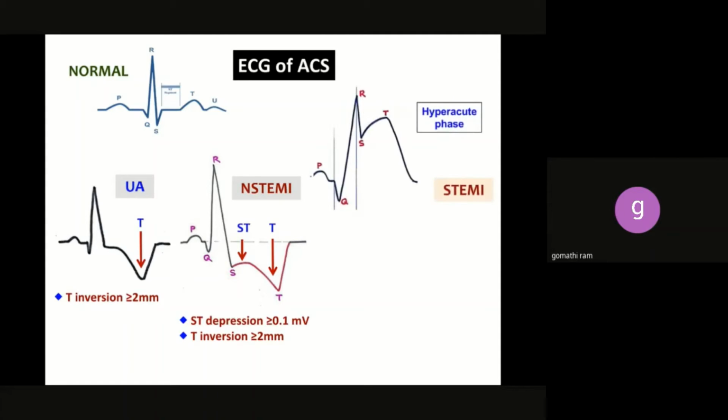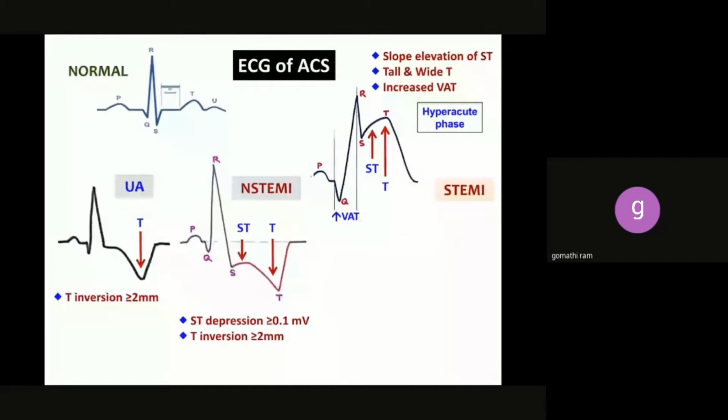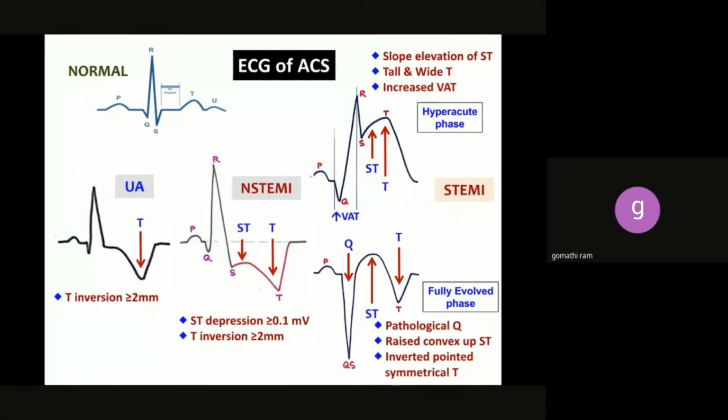In STEMI, hyperacute phase, slope elevation of ST, tall and wide T, increased VAT. The fully evolved phase: pathological Q wave, no R wave, raised convex ST, but not so much, and the T inversion is prominent. In the old STEMI, you see only a pathological Q.